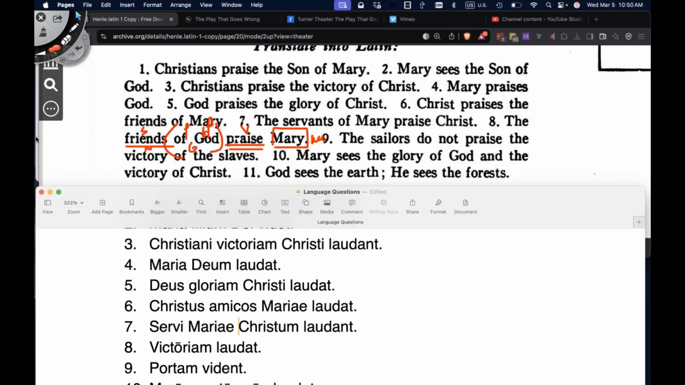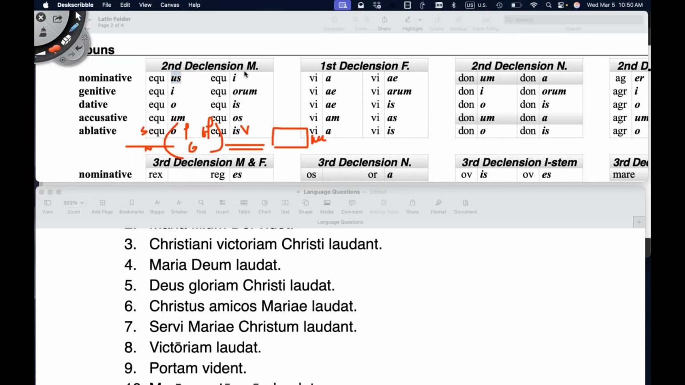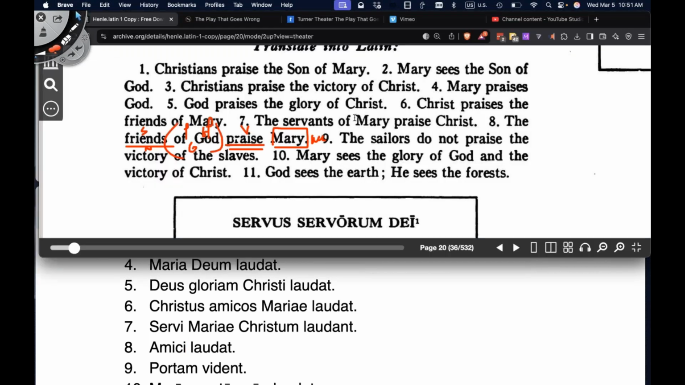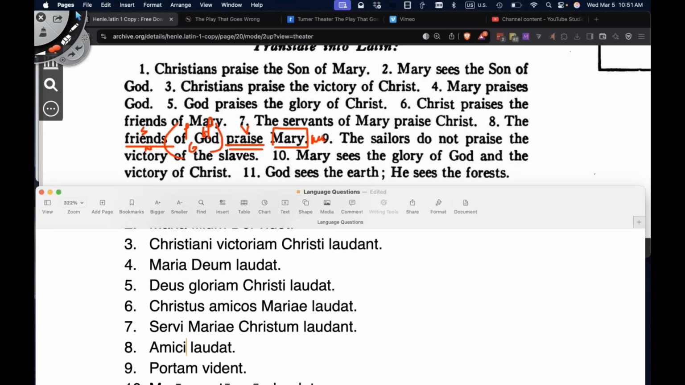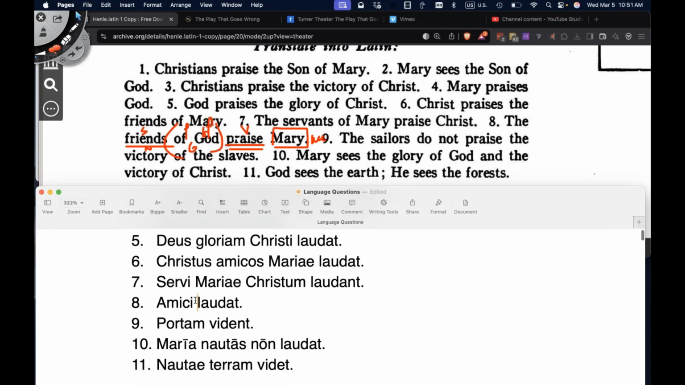So down here, let's go to the charts actually. Let's pretend we don't have equus here, but instead we have amicus here, which means the friend. And we're going to make it amici, the friends. So this is number 8, amici. Amici, the friends of God. We've seen that before. Yep, here we have Maria filium Dei videt. Mary sees the Son of God. So we'll pull Dei down, amici Dei, the friends of God.